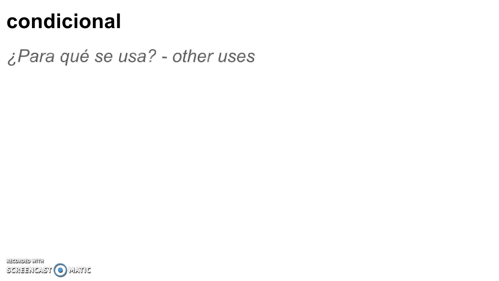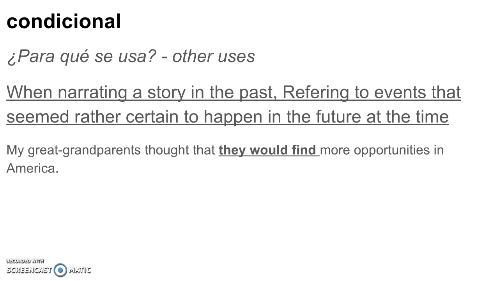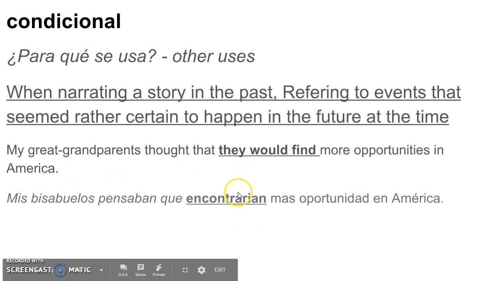It's also, this is something you're going to have to know later, narrating a story in the past. It's used to refer to events that seemed rather certain to happen in the future at the time. For example, my grandparents thought that they would find more opportunities in America. Your grandparents, at the time when they are thinking this, are fairly certain that this is going to happen. They're thinking about their own future at this time, even though the whole thing is in the past. It doesn't matter whether this comes true or not. It could be, but no, or they did. It doesn't matter. This is going to be condicional.